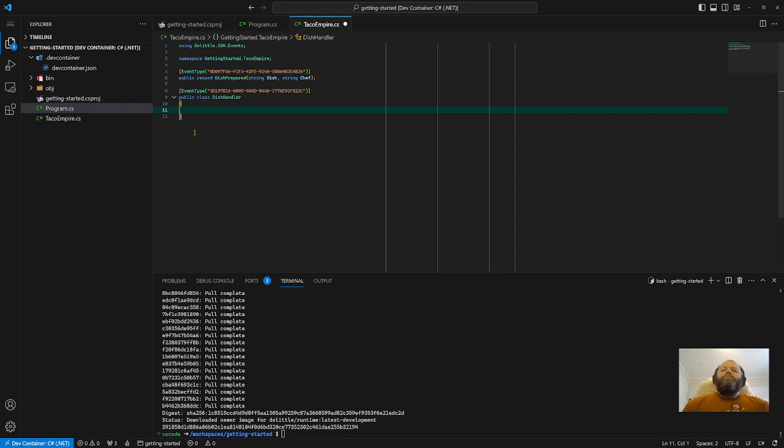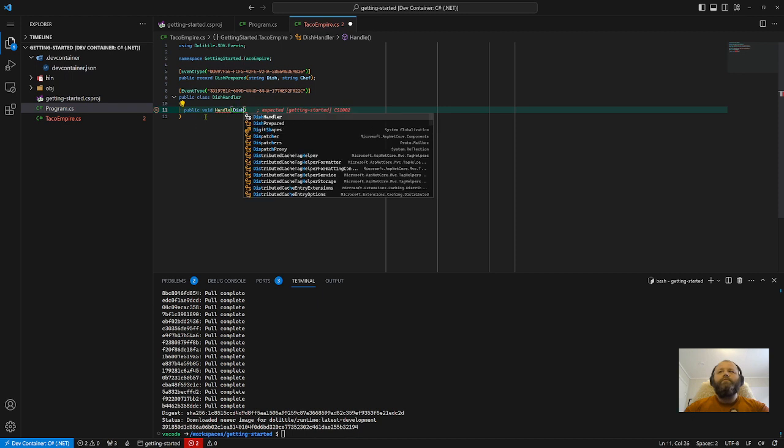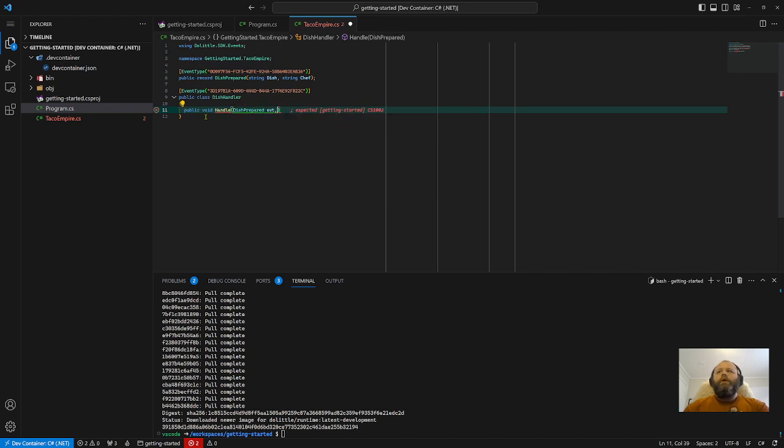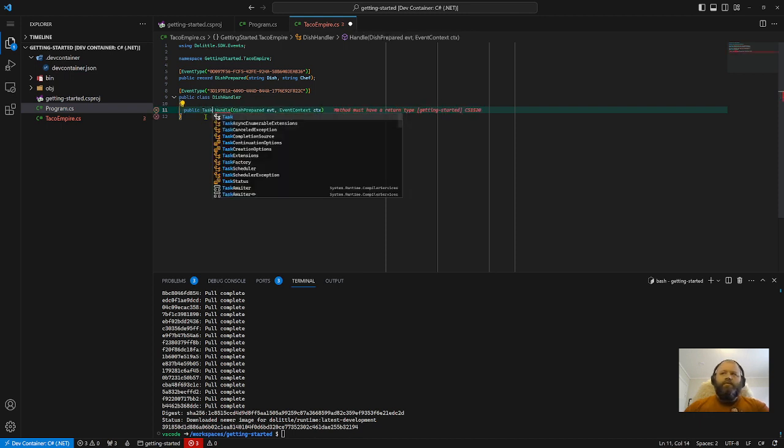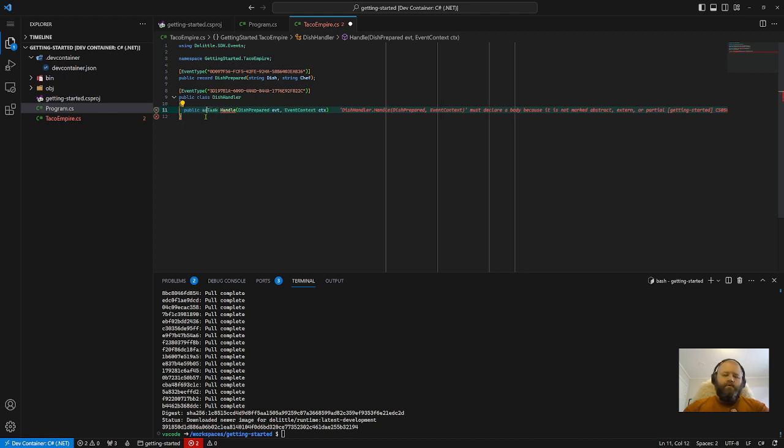So in order to be able to handle an event that's happened, you need a handle method. That can either be a public void Handle with the event type, DishPrepared, and an event context. Or it can be a Task. So you can actually do async things if you want. Not going to do any async here, so let's just keep it at void.